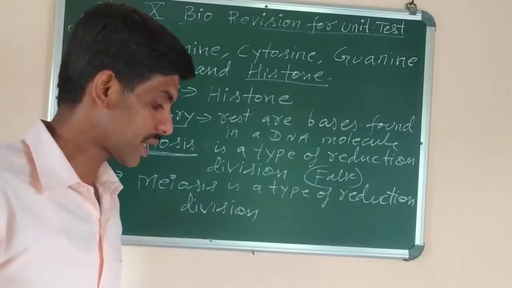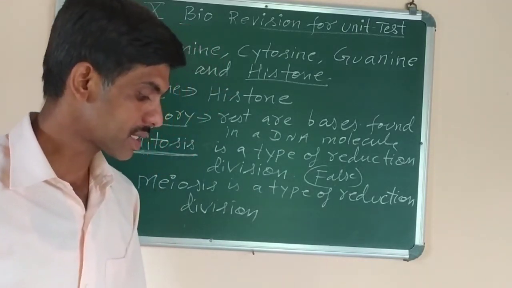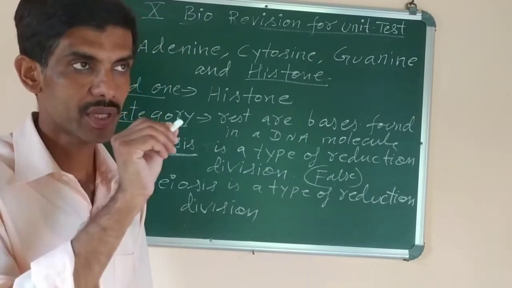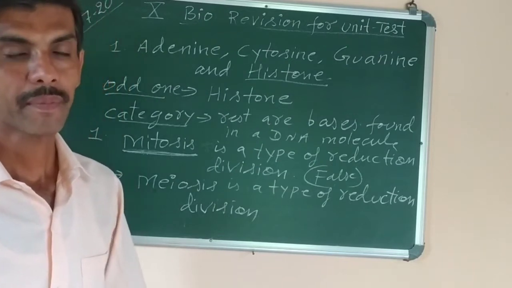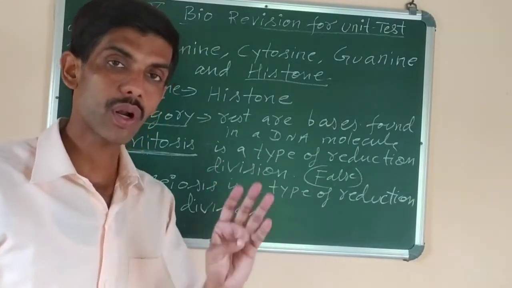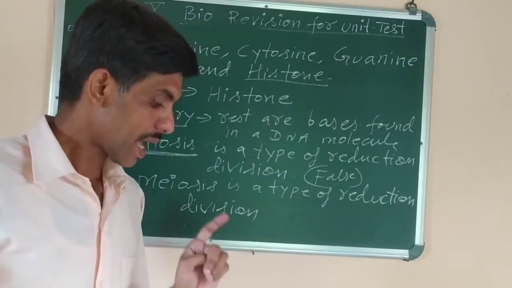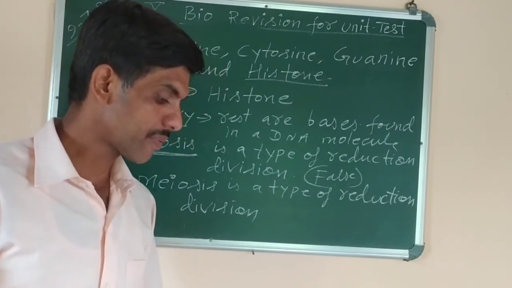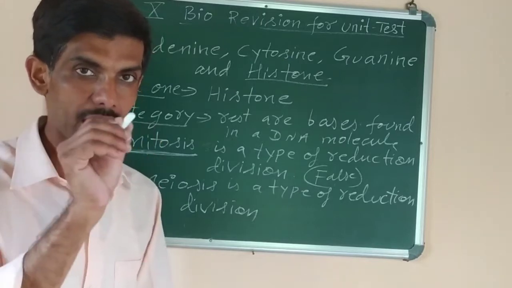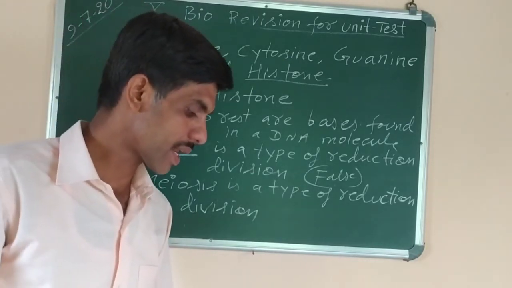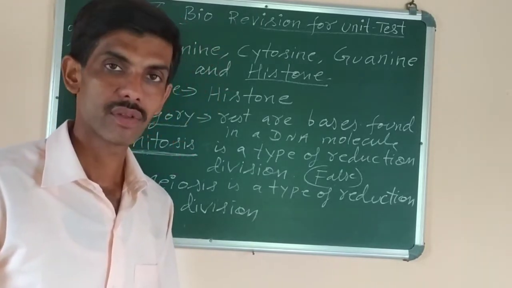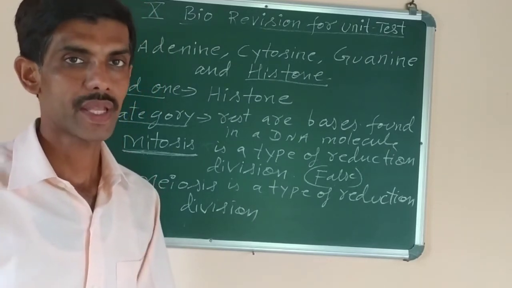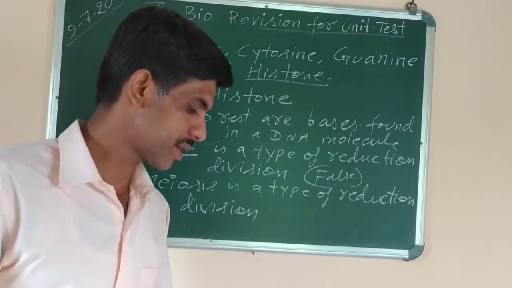Similarly, some other questions are there, like 3 daughter cells are formed as a result of meiosis. 3 is underlined. So it is a false sentence, we know that. Instead of 3, you have to write 4 daughter cells are formed as a result of meiosis. The next question is, during anaphase, chromosomes are arranged at the equator. Anaphase is underlined. So you know that it is false. It's not the anaphase, it is the metaphase stage. So you have to write metaphase instead of anaphase.